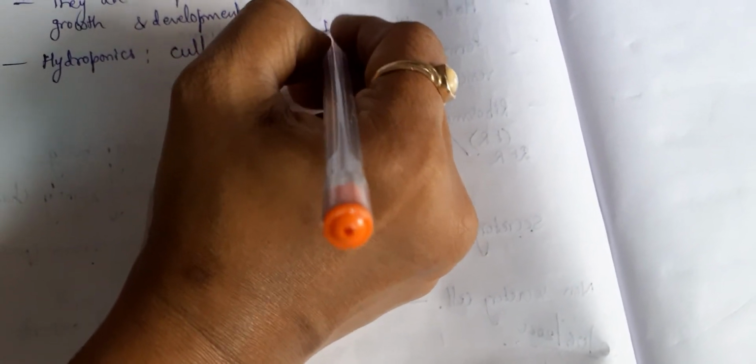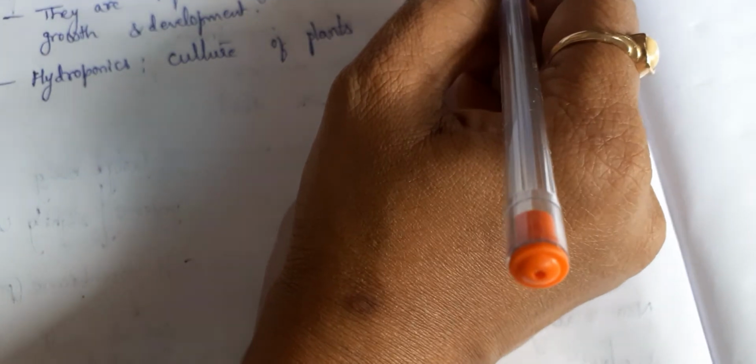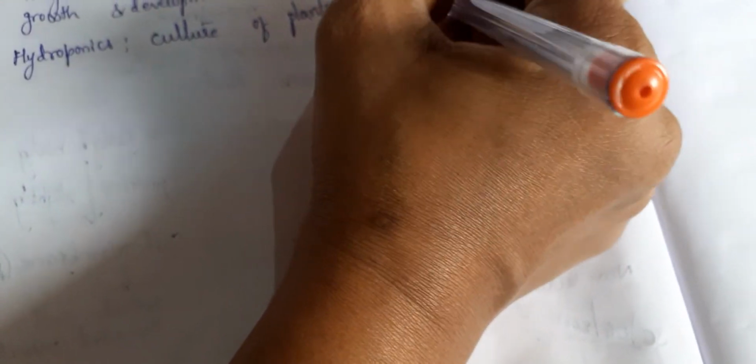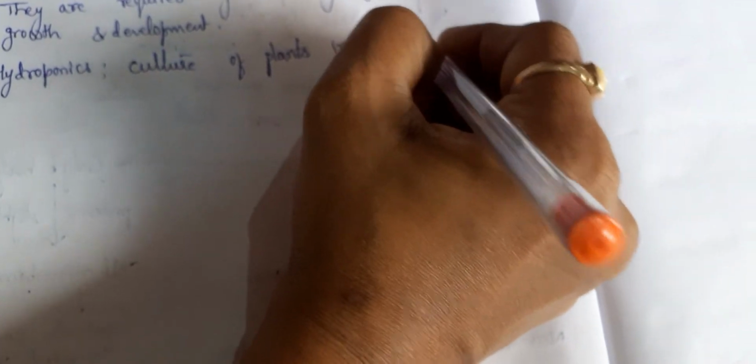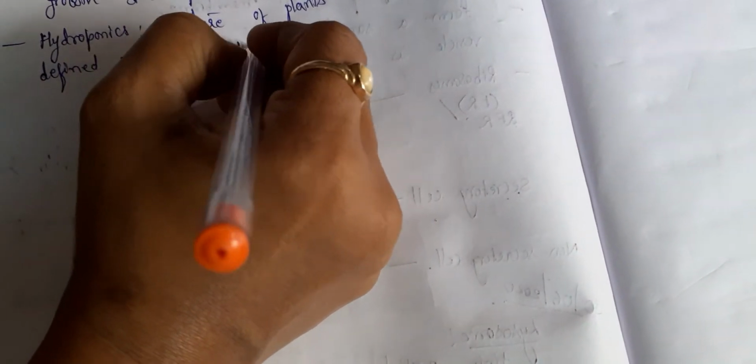Growing of plants in the soil free medium. That means there is no soil. We are growing the plant in a medium which is defined with minerals. That means we are taking the minerals and we are trying to grow the plant in the mineral medium.